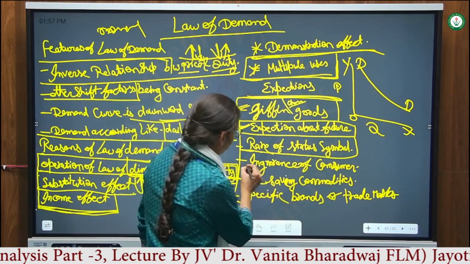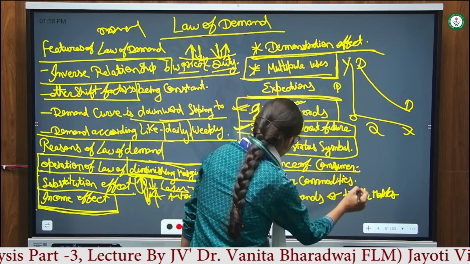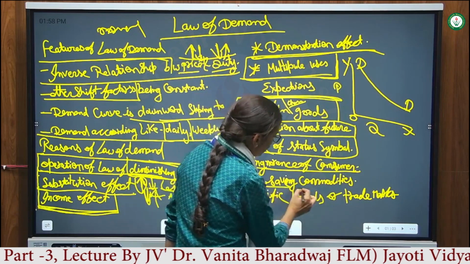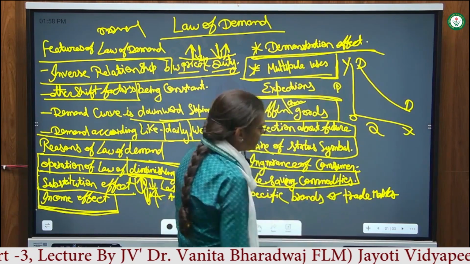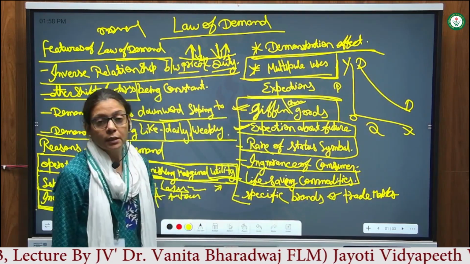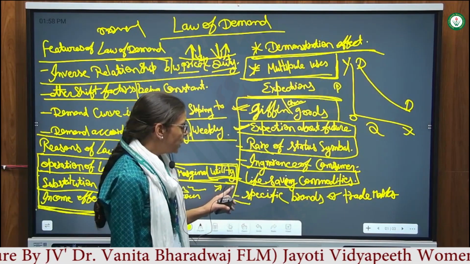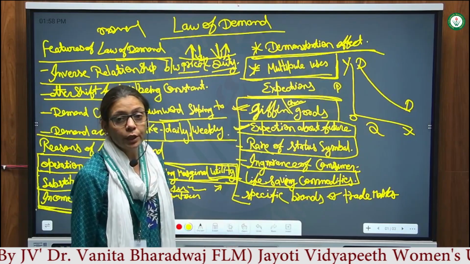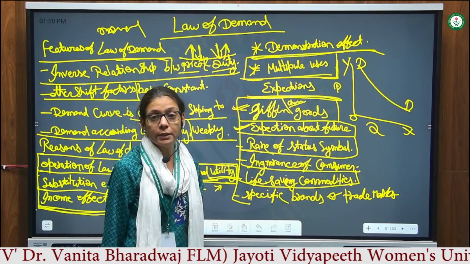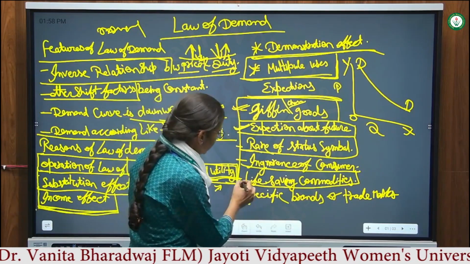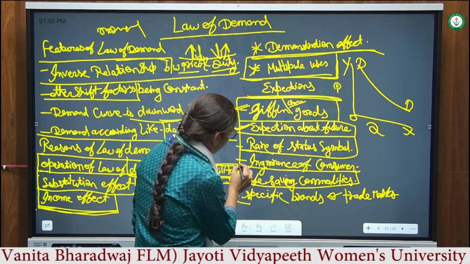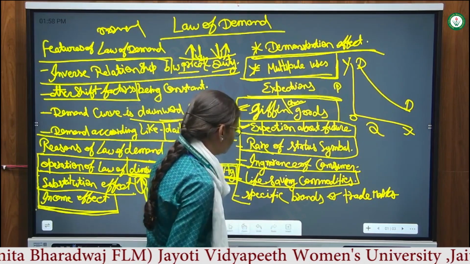Next is important or life-saving commodities, like medicines. These commodities also do not follow the law of demand. If a person is sick, he will definitely have medicine. This is mandatory. It doesn't matter whether the medicine's price is high or low.